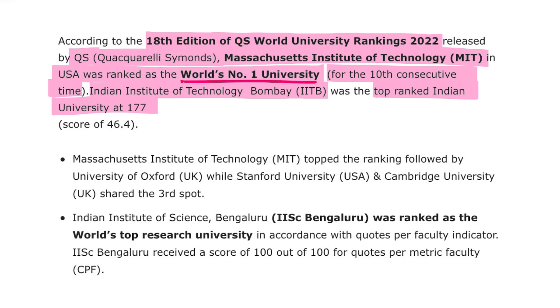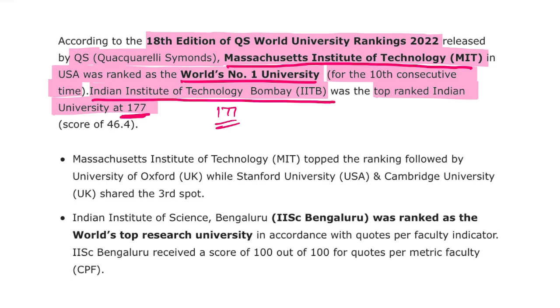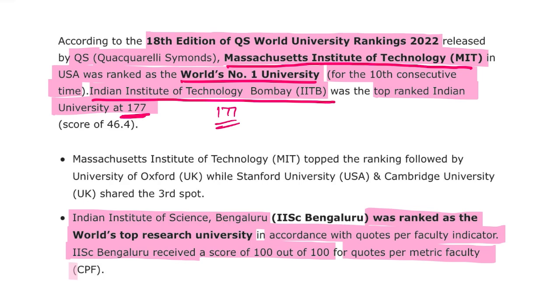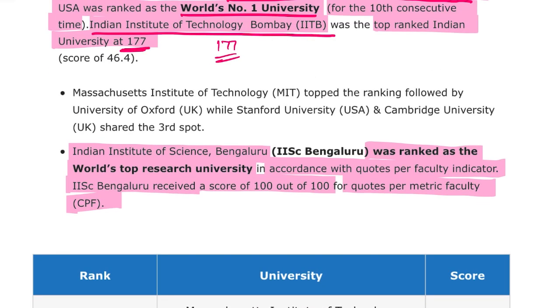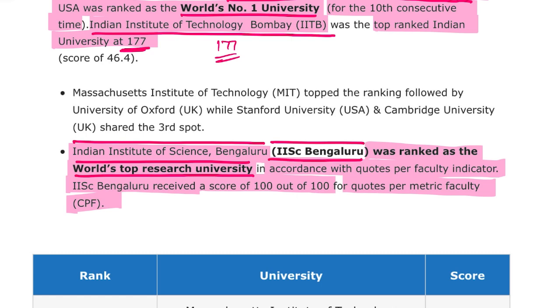So if we are talking about the world, the top university was Massachusetts Institute of Technology of USA, and if we are talking about India, the top university was Indian Institute of Technology Bombay, but its rank in the world ranking was 177. Alright, then Indian Institute of Science Bangalore was ranked as the world's top research university in accordance with the citations per faculty indicator. IISc Bangalore received a score of 100 out of 100 for citations per faculty, that is your CPF. Important thing. Alright, if we are talking about the world's top research university, it was the Indian Institute of Science Bangalore, that is your IISc Bangalore.